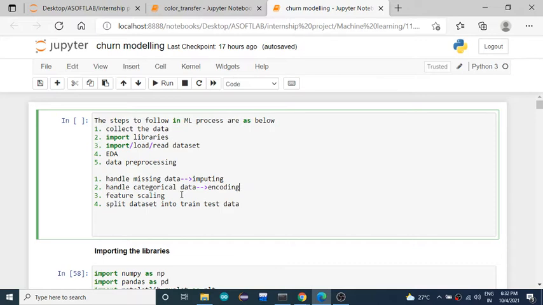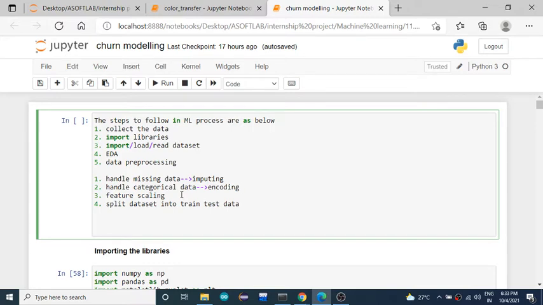So all these steps are optional as per the requirement. If your data set contains any missing data, then you have to handle it by imputing, otherwise this step is not needed. If your data set contains any categorical data, then only you have to perform encoding, otherwise it is not needed. And for feature scaling, if your features are important to have their values as they are, then you need not perform feature scaling; you keep them as they are.